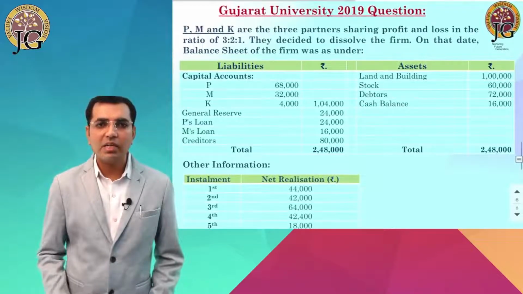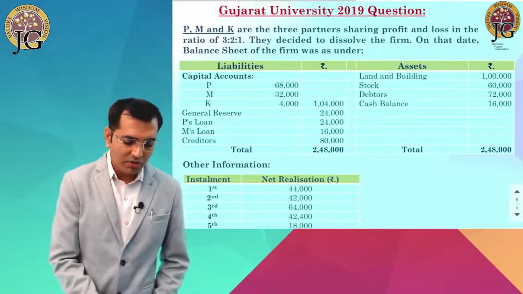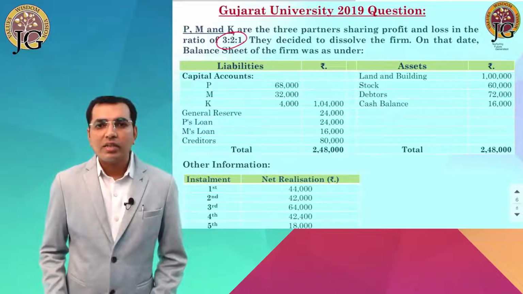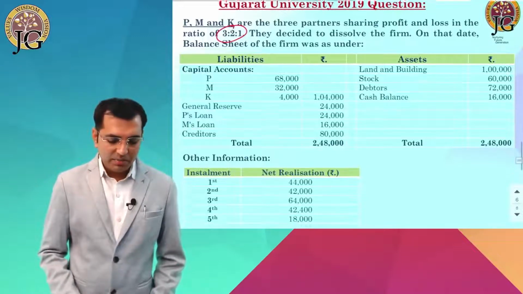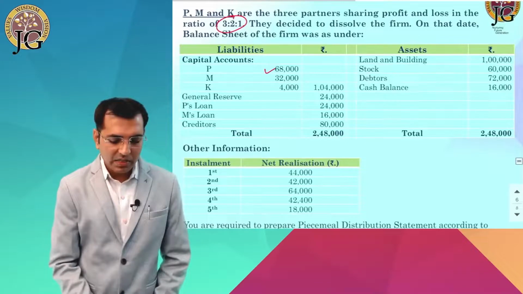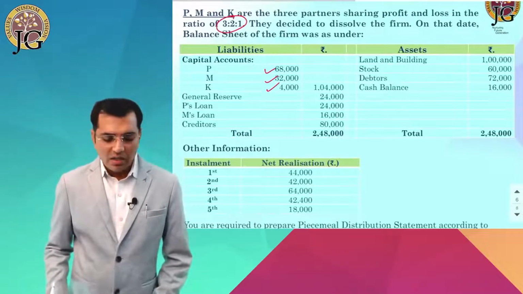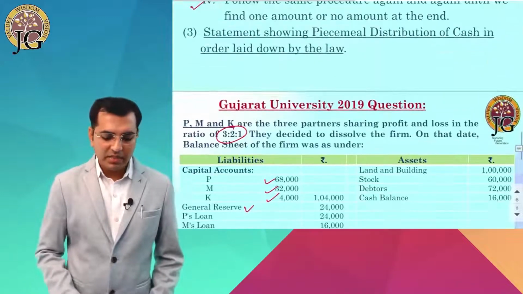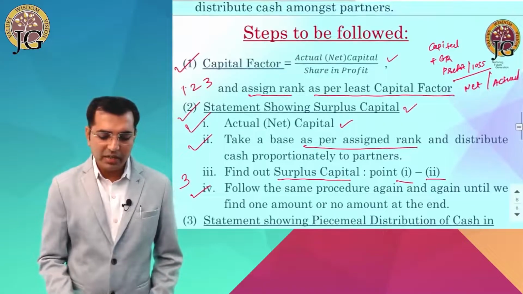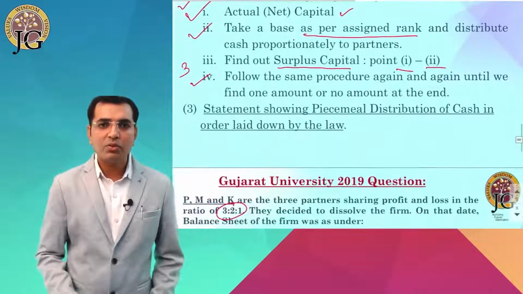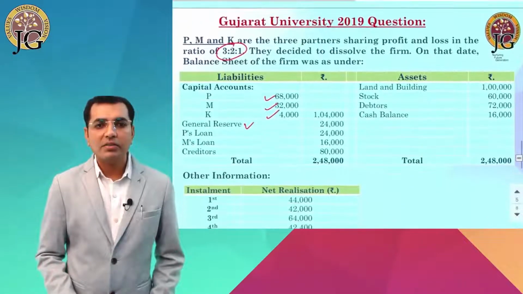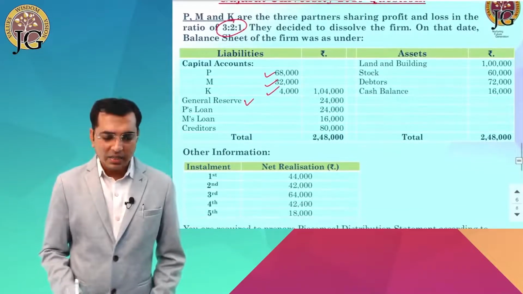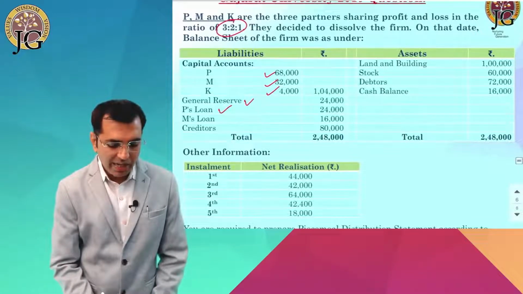In this sum there are 3 partners sharing profit and loss in the ratio of 3:2:1. The firm is going to dissolve and on that date the balance sheet is given. There are 3 partners P, M and K, whose capital is 68,000, 32,000 and 4,000. Here the general reserve is also given. I already told you in the steps that if general reserve is there we have to add it in step number 1. So in this sum we must add general reserve in the capital to find out the actual capital, right? And then P's loan is also given and M's loan is also there.